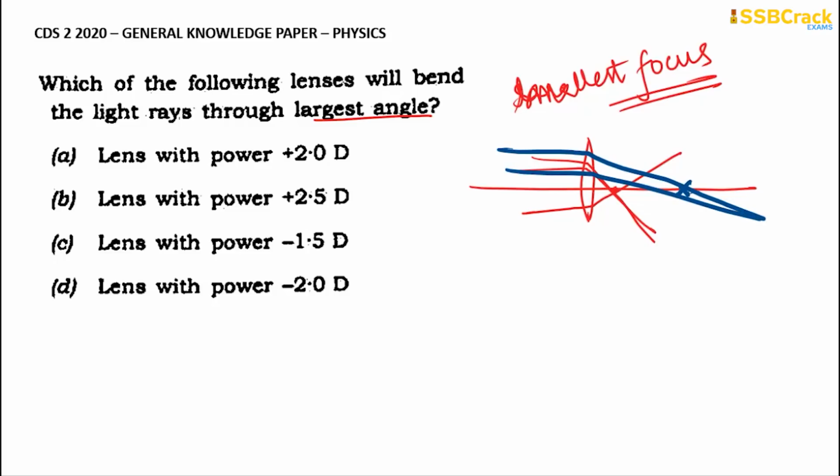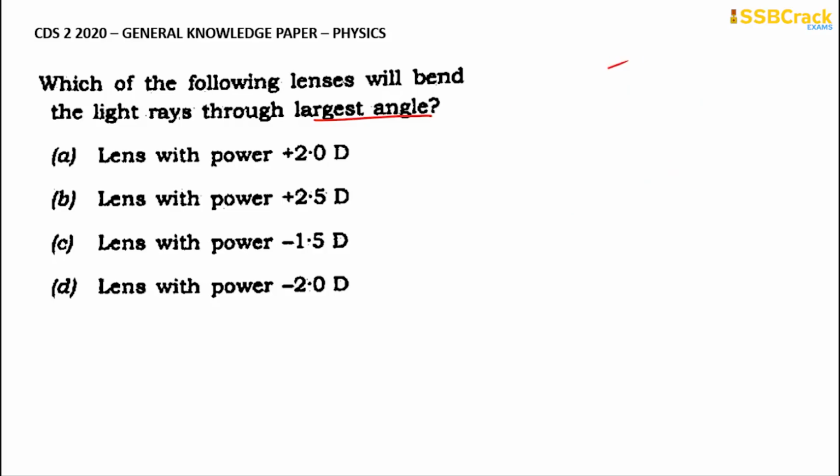So taking those terms into consideration, only that particular lens which has the smallest focus. Remember, it is the smallest focus that will be taken into consideration. Let that be a concave lens or let that be a convex lens, no matter what, whichever lens has the smallest focus, only that will be taken as the lens wherein the light rays will bend through the largest angle.